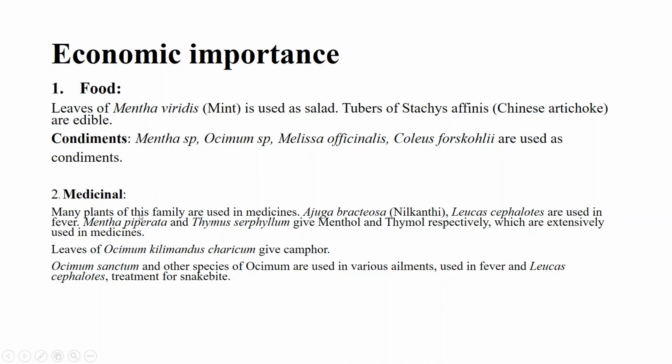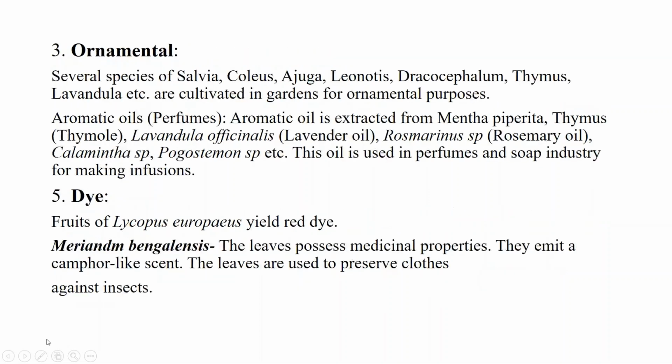Many plants of this family are used in medicine, like Ajuga bracteosa and Leucas cephalotes, used in fever. Mentha piperita and Thymus vulgaris give menthol and thymol, and both are used in medicine. Leaves of Ocimum kilimandscharicum give camphor. Ocimum sanctum and other species of Ocimum are used in various ailments, even in fever. Leucas cephalotes is used in treatment for snake bite.